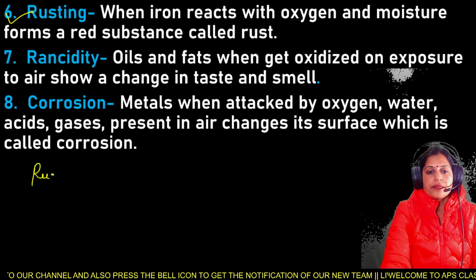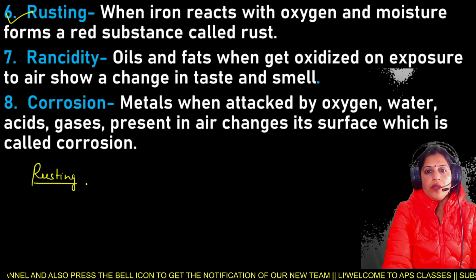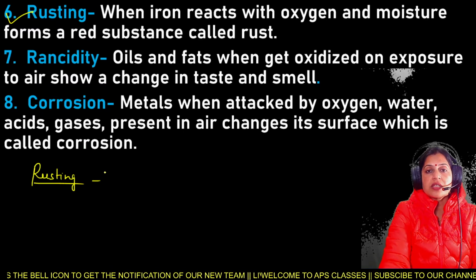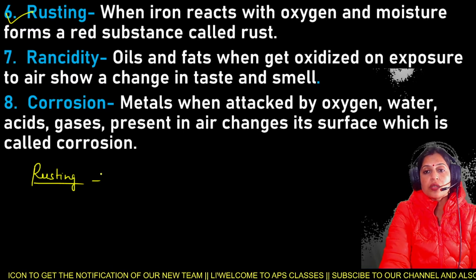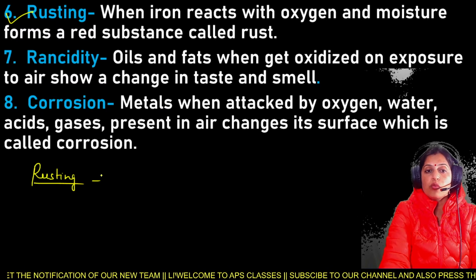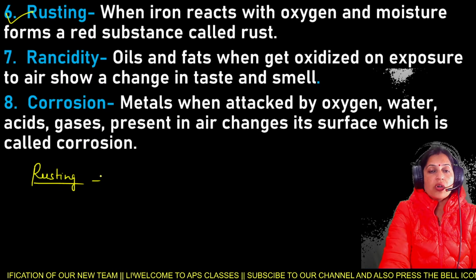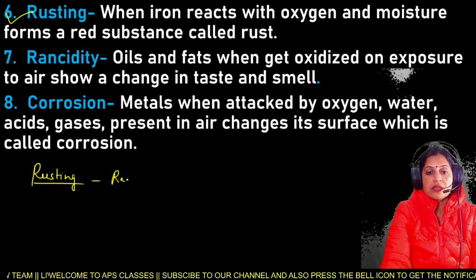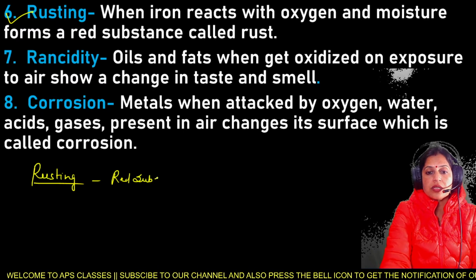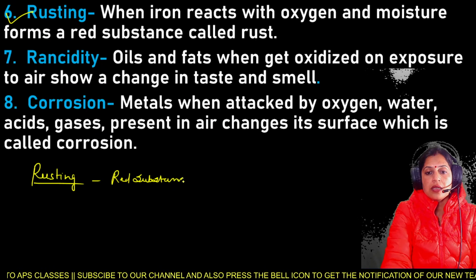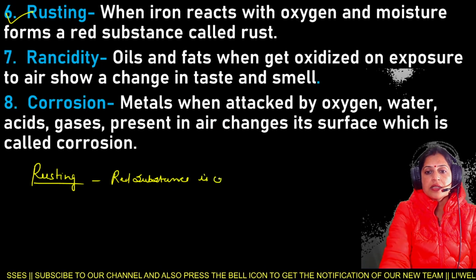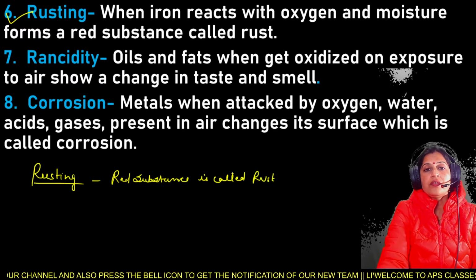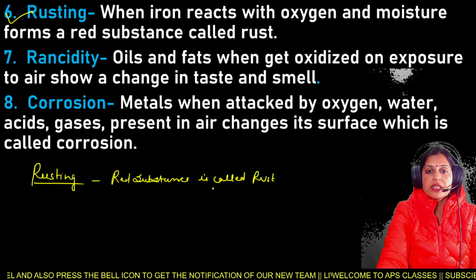Next is rusting. What do you mean by the term rusting? When iron reacts with oxygen and moisture, it forms a red substance, and that red substance is called rust. So when iron reacts with oxygen and moisture, it forms a red substance that is called rust.